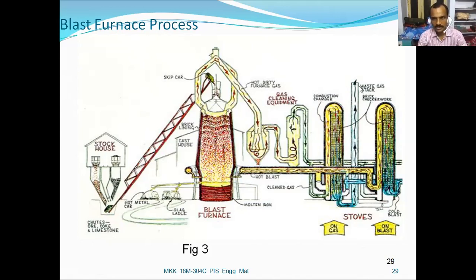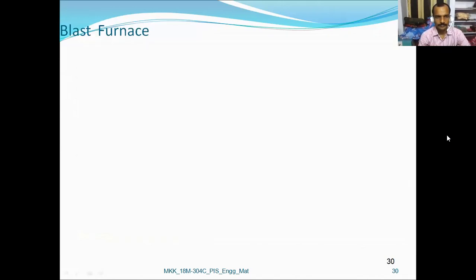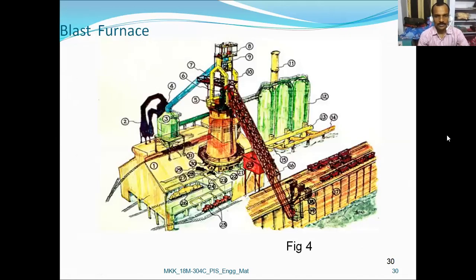This is a waste gas stack, brick checker work, etc. This is the total arrangement of the plant for the blast furnace. This is the actual blast furnace, and these are all the connections given for the inputs and outputs, for loading and unloading the raw material and unloading the pig iron produced.